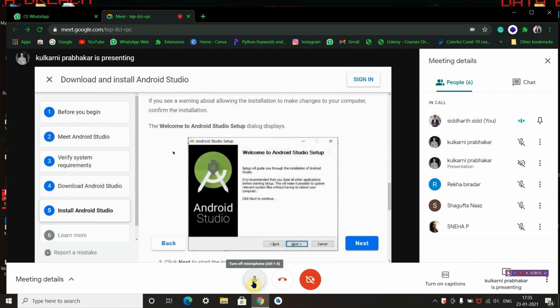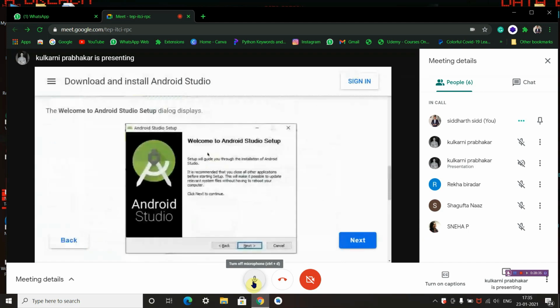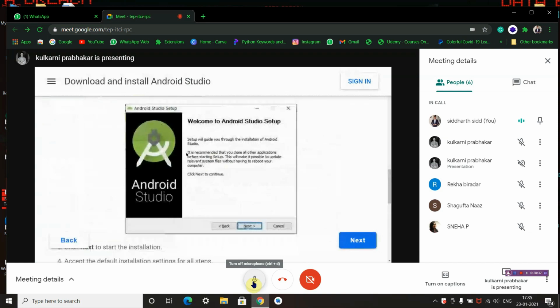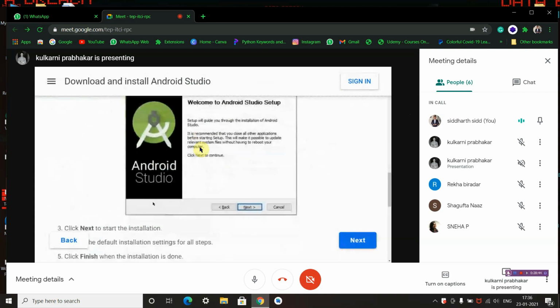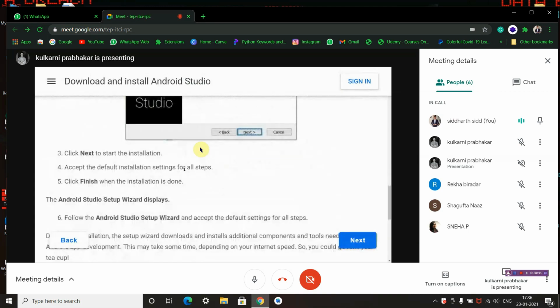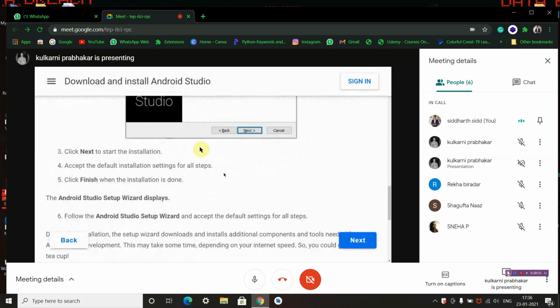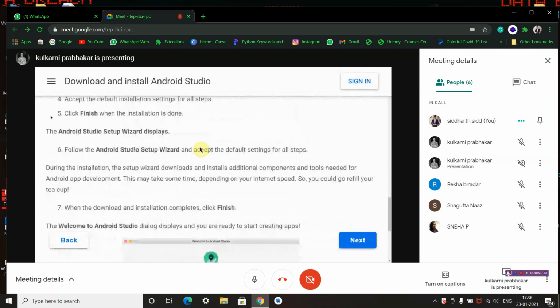This is the same thing you'll find when you install Android Studio. Simply click on next. Click next to start the installation. Accept the default installation settings for all steps. Click finish when the installation is done. The Android Studio setup wizard displays, and the sixth step is to follow the Android Studio setup wizard and accept all the default settings for all the steps.